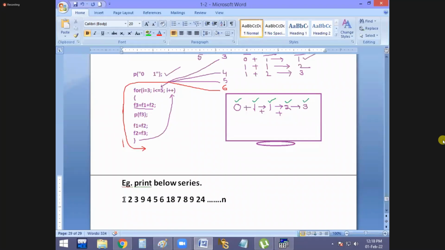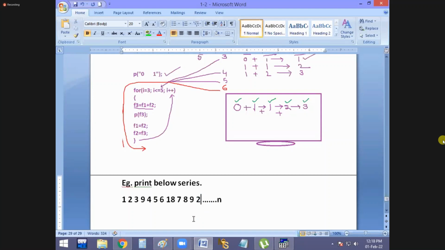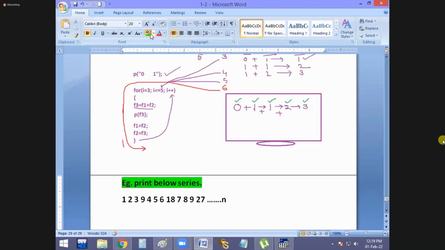First 1, 2, 3. Immediately 9 printed. 4, 5, 6. 18 printed. 7, 8, 9. 24 printed. Okay. 27. Like that up to n times, guys. You have to print the same series like that up to n times. Suppose n value is 100, you have to continue 100 times like this. Okay. Try it. Everyone try this example. Try it, guys.